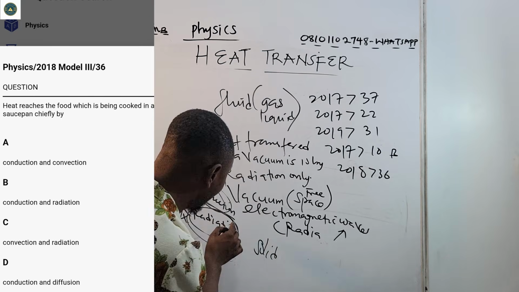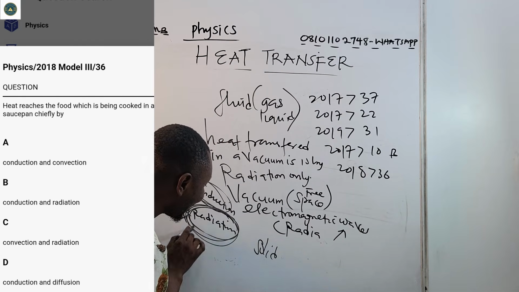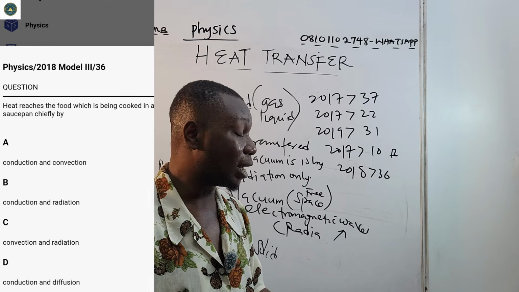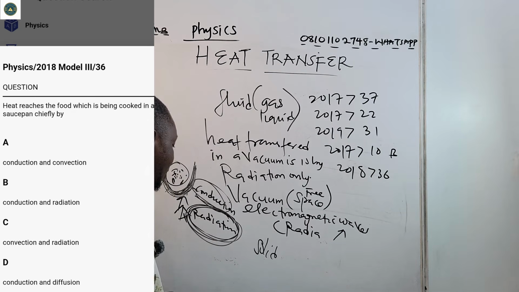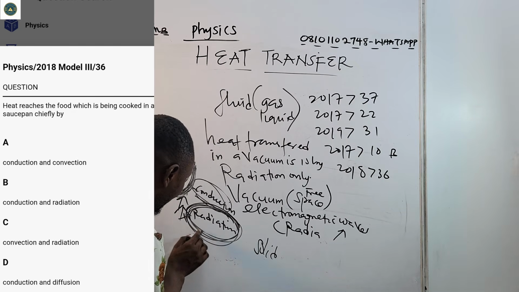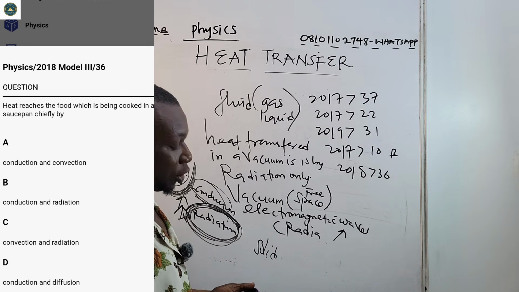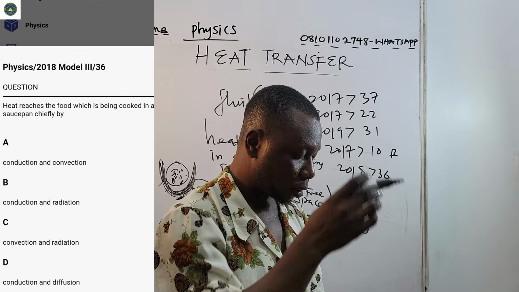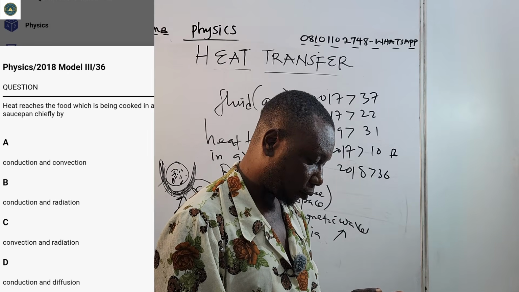So for free space, they don't need a material medium for their emission or for their propagation. A very good example is electromagnetic waves. So electromagnetic waves undergo what? Radiation. So the correct answer there is A, conduction and convection.